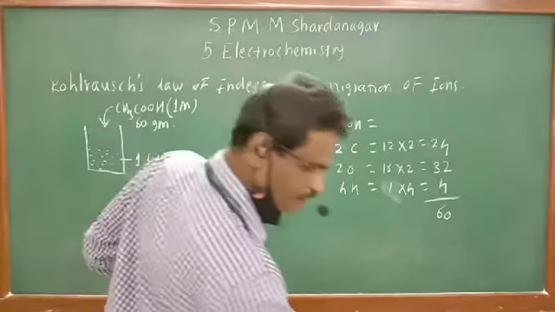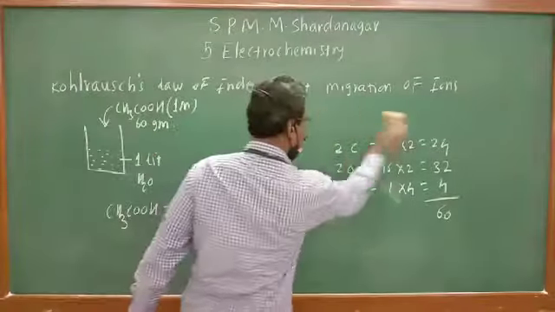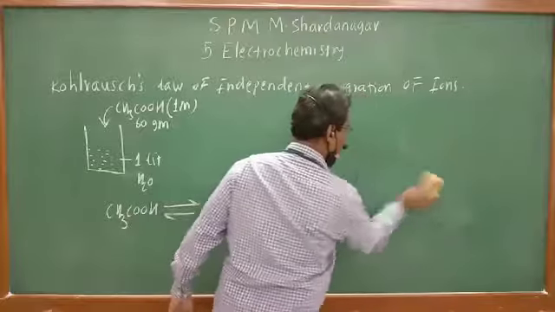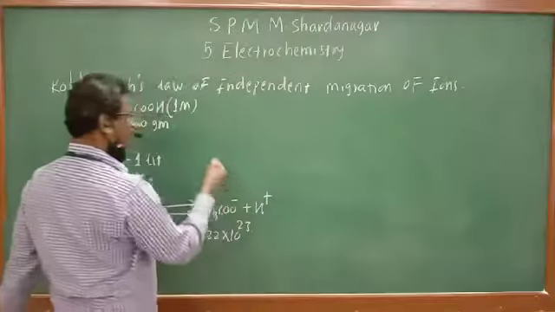Therefore, this many ions are not obtained in 1 liter. Now, if that solution is diluted to 1000 liters, see what happens.